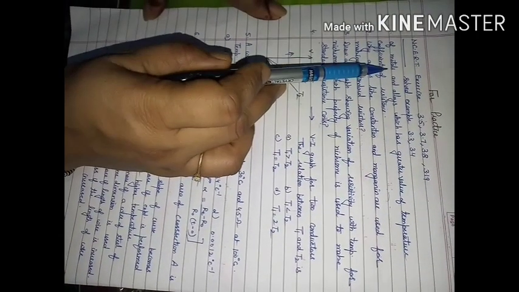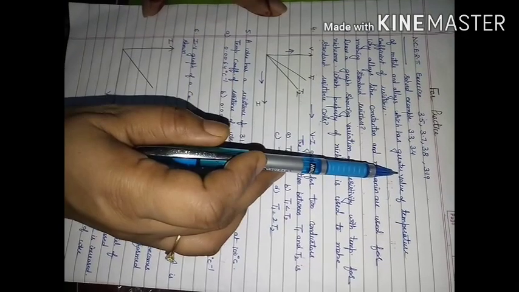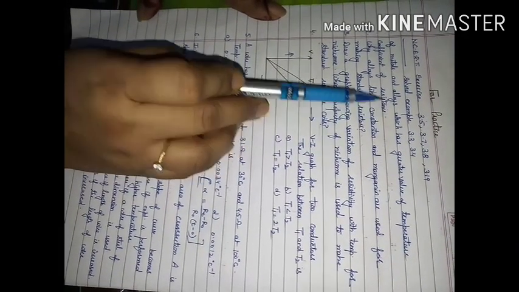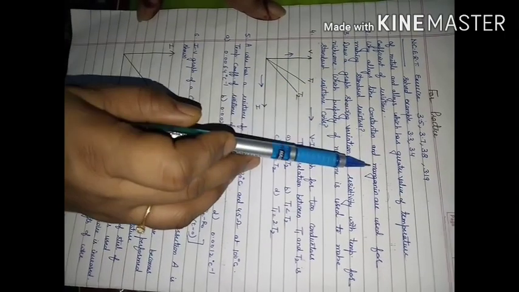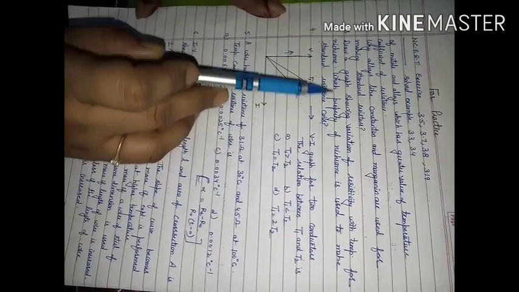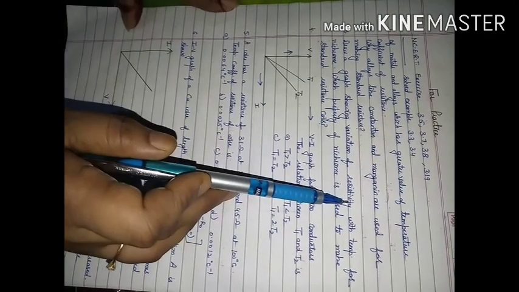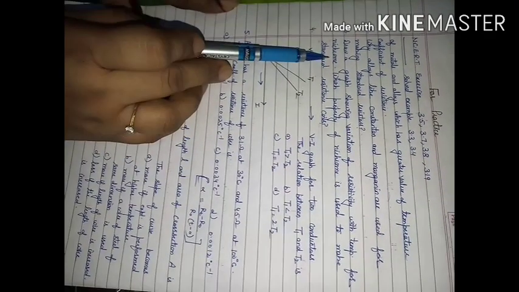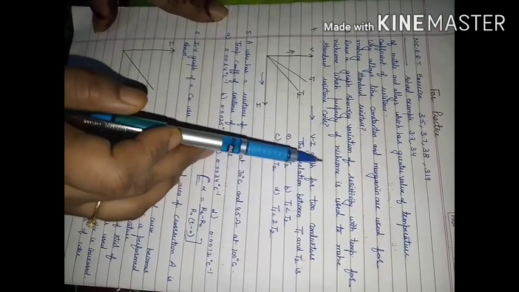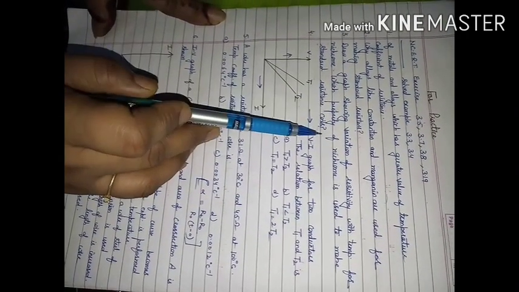First question: out of metals and alloys, which has greater value of temperature coefficient of resistance? Why do we use alloys like constantan and manganin for making standard resistors? Draw a graph showing variation between resistivity and temperature for alloy. And which property of nichrome is used to make standard resistance coils?